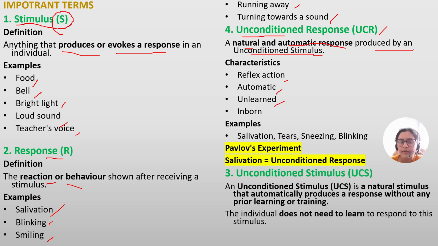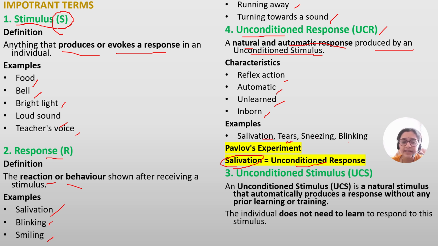That means you do not need to learn how to respond to that particular stimulus, and you cannot forget it. Then it is inborn. Examples: salivation, tears, sneezing, blinking. All these are natural phenomena. They cannot be removed from you. They all are natural, automatic and inborn. Now in Pavlov's experiment, salivation is the unconditioned response. We will see what experiment Pavlov has done.